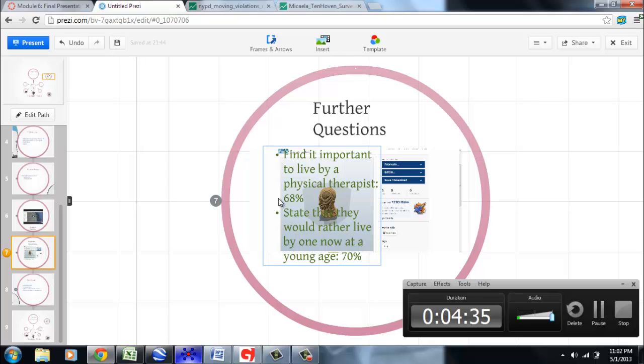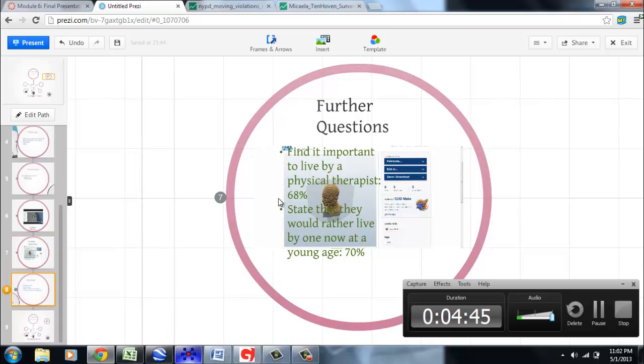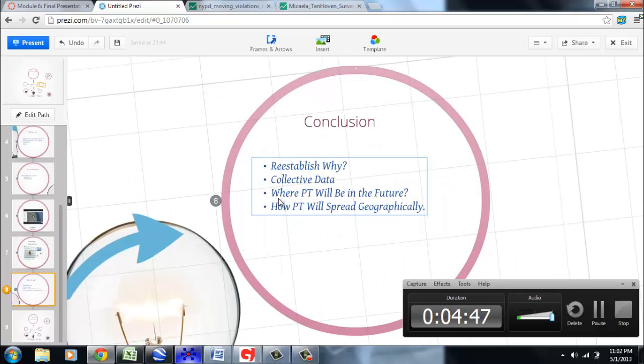So I think that also has to do with the fact that I have a lot of younger subjects in my age group. But my 1-2 3D image was just to show the raw essence of a very simple question, and so that's why it was a base cardboard. And then here are my conclusions as to why people want to live close to a physical therapist now or later.